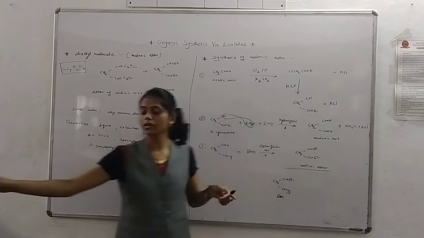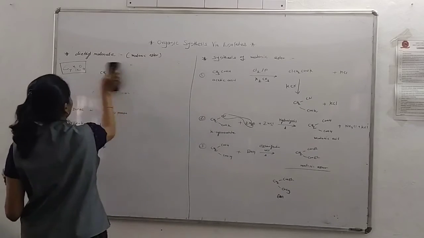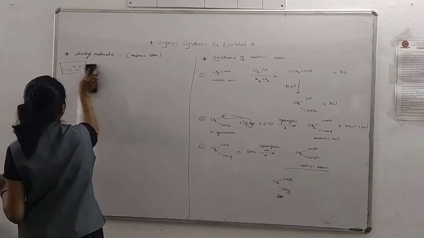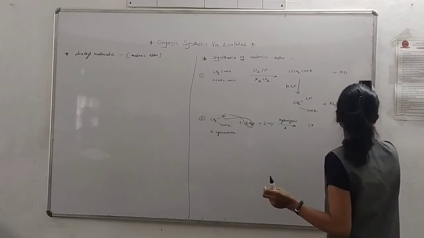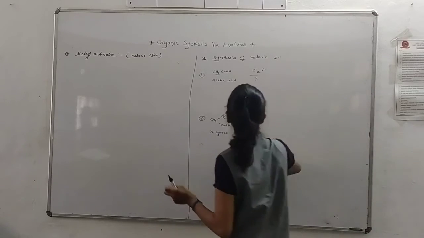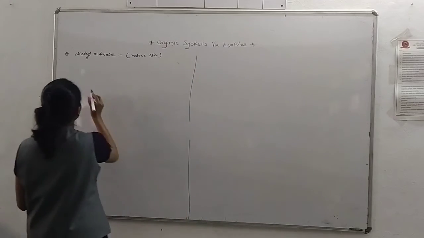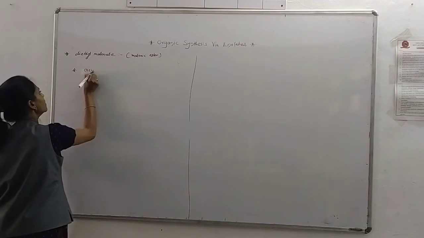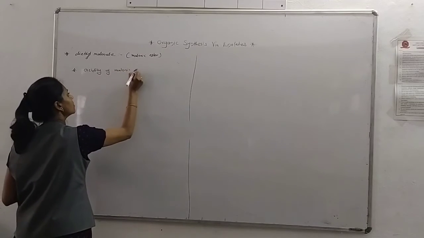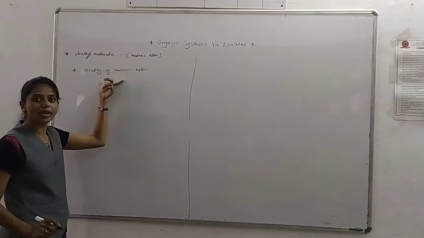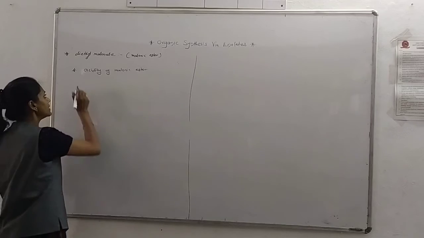So I have written here the resonating structure of malonic ester, since we explain here the acidity of malonic ester. This point you can explain on the same basis as ethyl acetoacetate. There are two points there and here also two points.